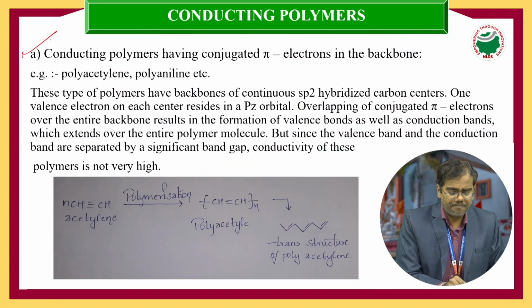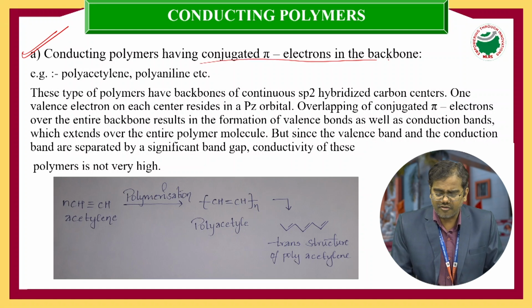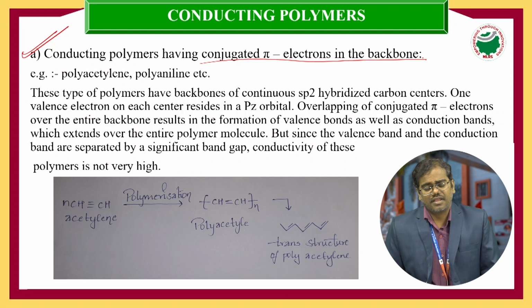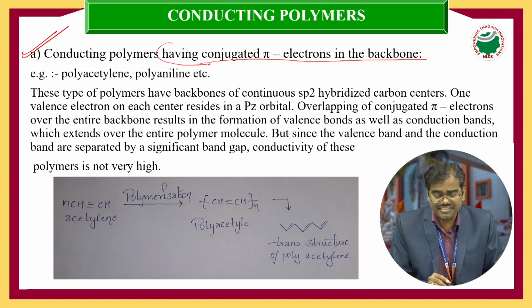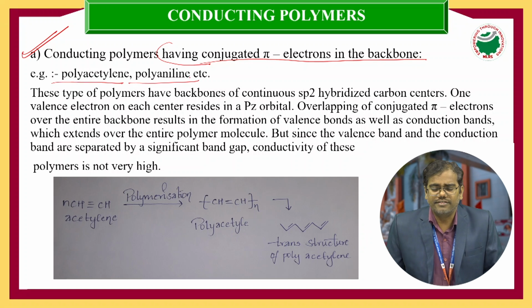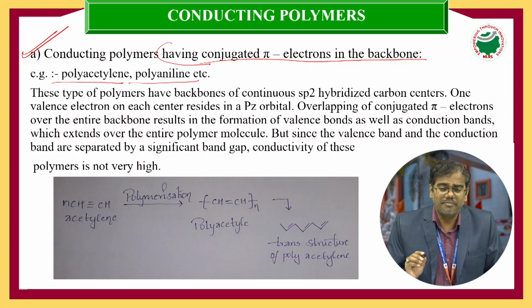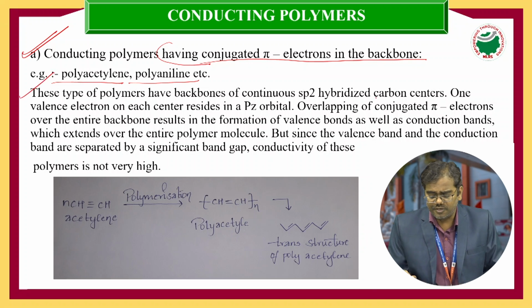The first one is conducting polymers having conjugated pi electrons in the backbone structure. The best examples are polyacetylene, polyaniline, polypyrrole, polythiophene. What will happen is, these types of polymers have backbones of continuous sp2 hybridized carbon centers.